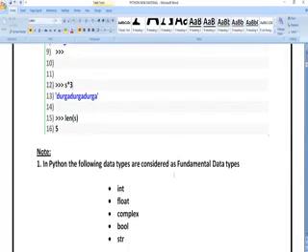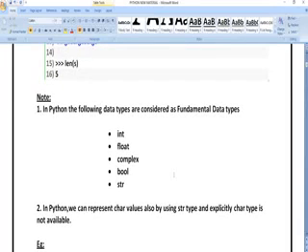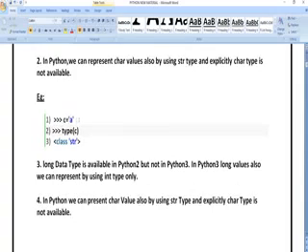Like that we can use different queries for different types of data values, whatever input we are giving. So we saw different types of variables like int, float, complex, bool, string. Here I have written C is equal to A. So what is A actually? A is a character or a string. In Python, even though you give a character, it will treat it as a string. If you write type of C, why have we written type of C? The value A is stored in C. The class is string, meaning the type of the variable is string.